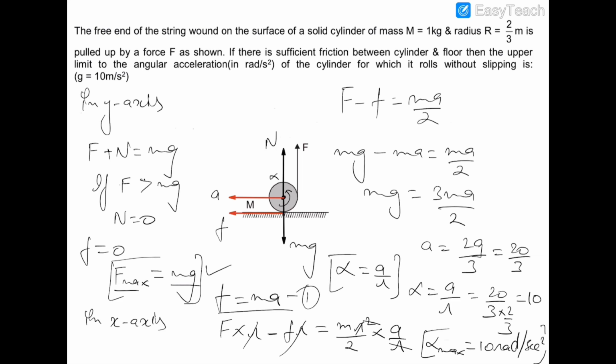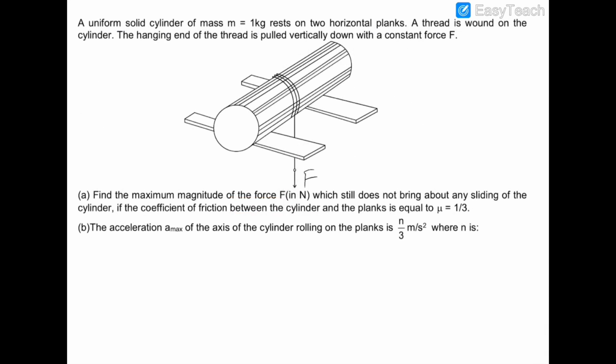Now we move on to the next question. In this question, there is a uniform solid cylinder of mass 1 kg which is resting on two planks like that, and there is a thread which is wound on the cylinder. This thread is hanging, and its hanging end is being pulled by a constant force F.